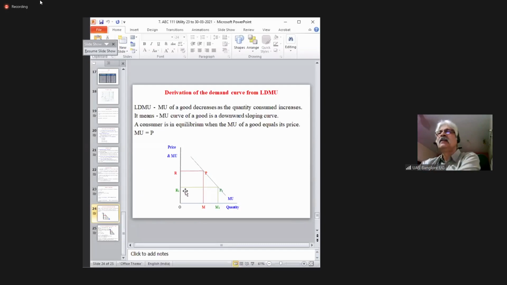Suppose the price is OR1 and the quantity purchased is OM1. OR1 is equal to M1P1. So P1M1 and OR1 are equal. The consumer is in equilibrium. Now, in the next slide, we'll see what happens when the price changes.